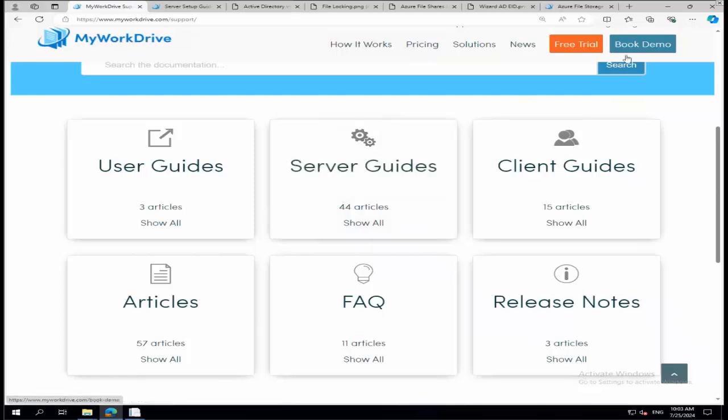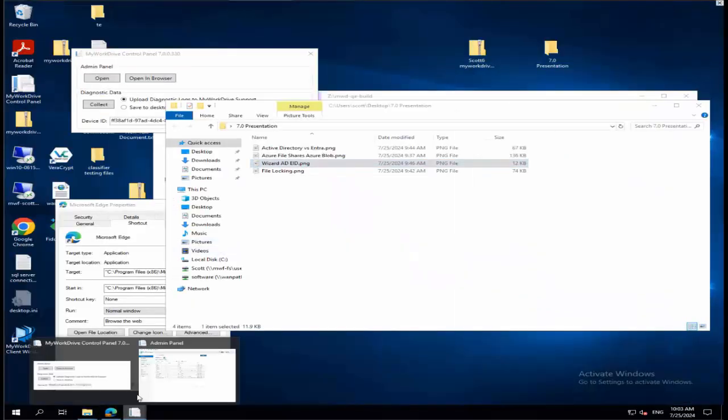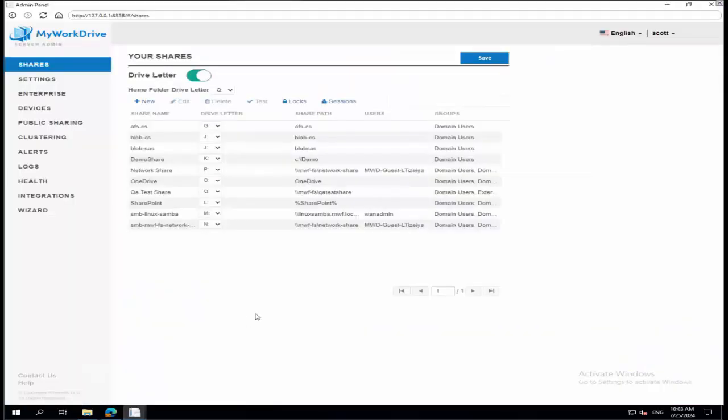Once you've got the server installed, you get prompted to go through the wizard. I'm not going to go through the Active Directory wizard because that's pretty easy. Essentially, it's publishing your site to the internet and connecting to your shares. But I do want to talk about connecting to shares, because that's an important part of what's different between Active Directory and Entra as an identity provider. So here, this server already has a list of shares on it. You can see a variety of Azure shares as well as local shares.